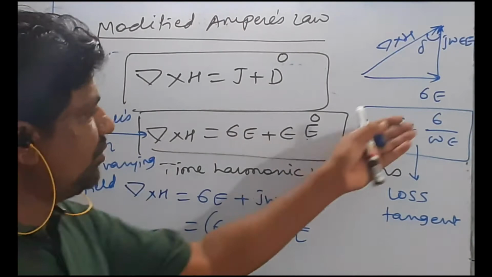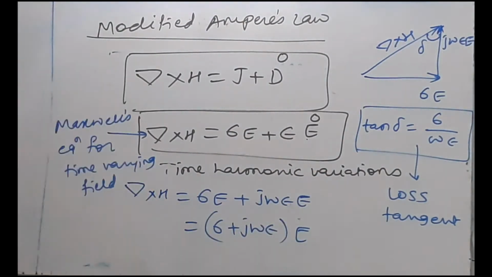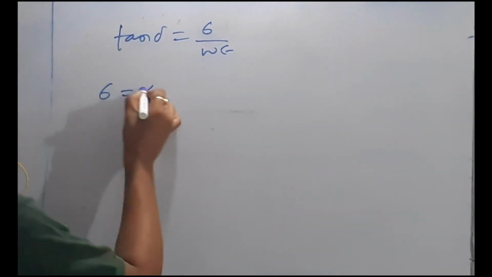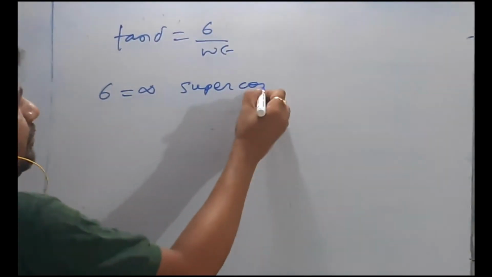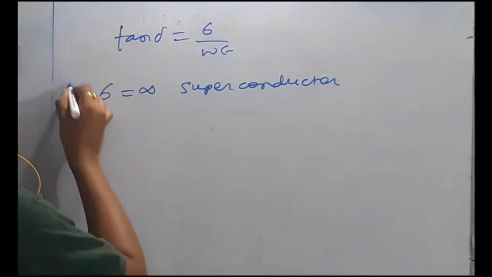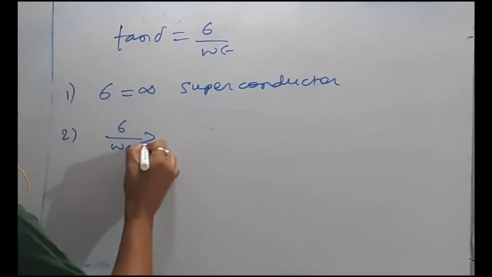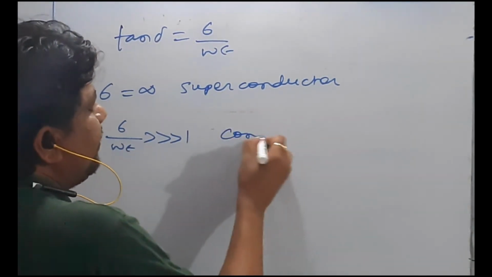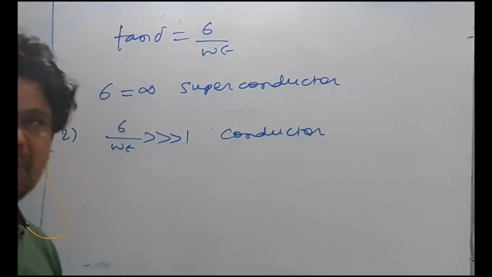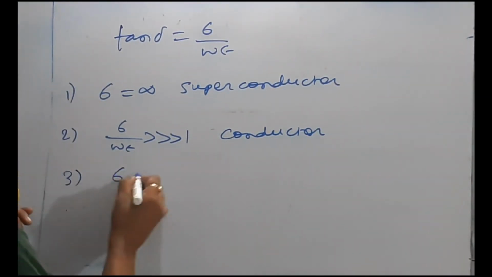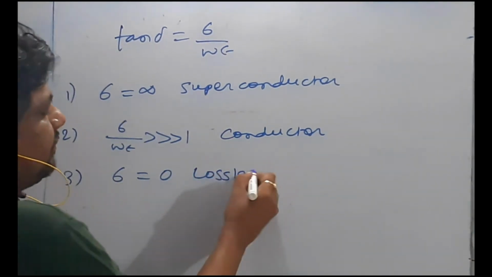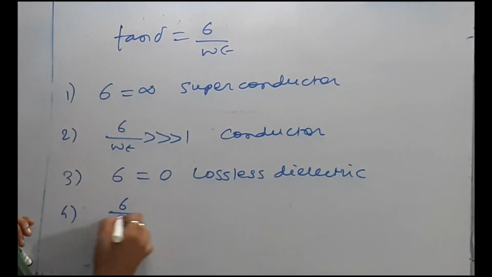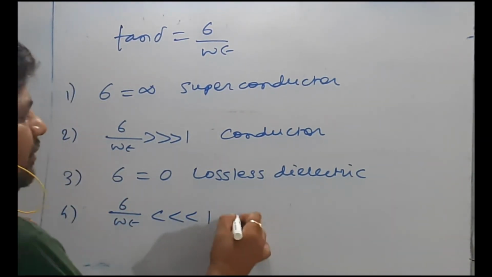And this gives birth to the loss tangent. So from this, tan delta is equal to sigma upon omega epsilon. Sigma is infinite for a superconductor. I can classify this: sigma upon omega epsilon very large as compared to 1, it is basically a conductor. Copper is a conductor, correct? Then sigma equal to 0 is a lossless dielectric. Sigma upon omega epsilon very small as compared to 1 is a lossy dielectric.